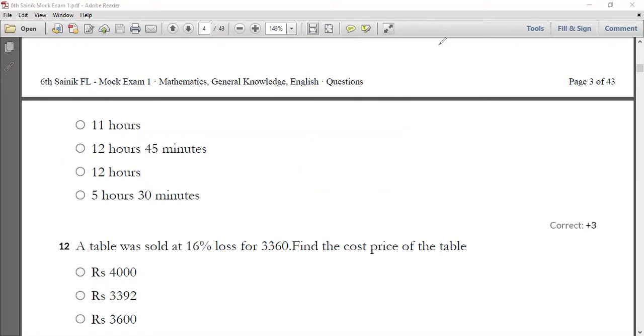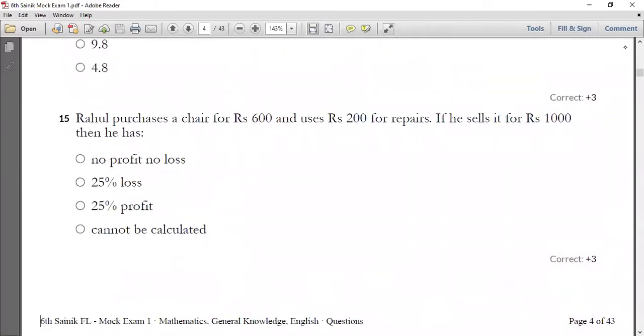So hope you all understood the 11th one. Let me go with your 12th one now. All of you have a look into your 12th one. So what is your 12th question going to tell you? Let's see that 12th one.